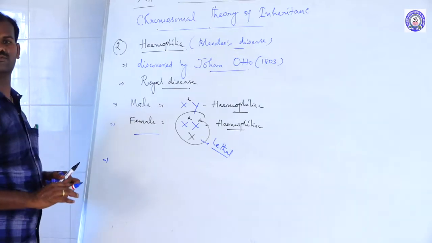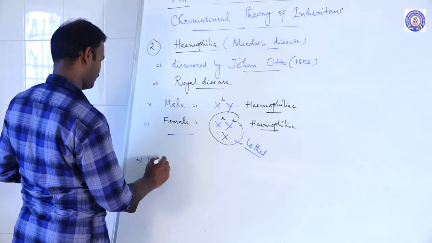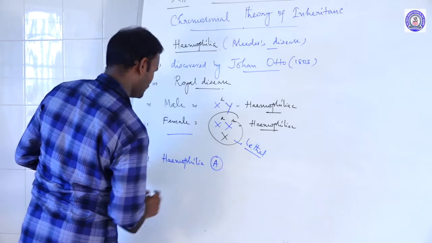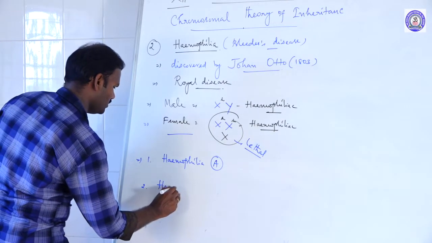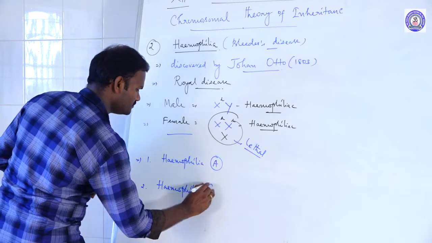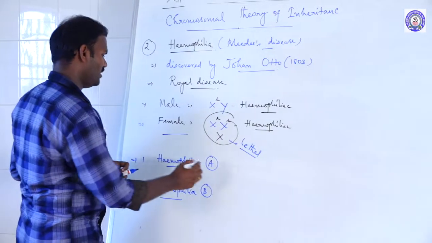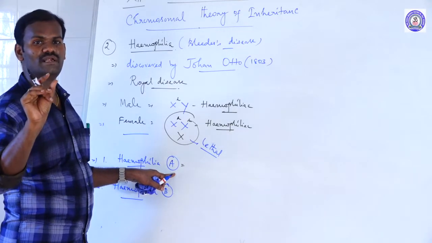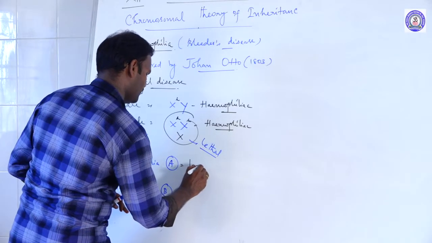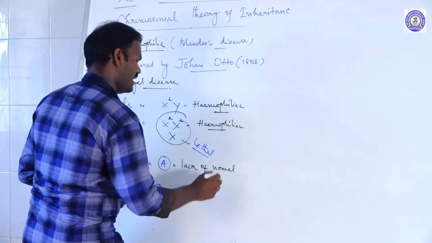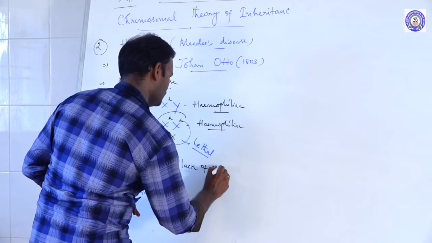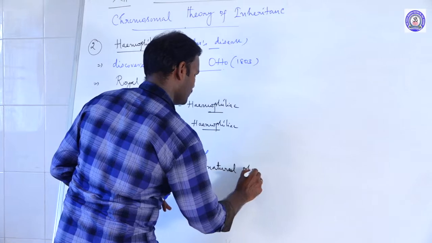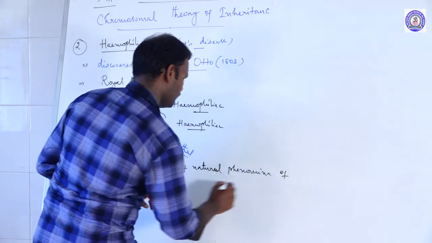There are two types of this hemophilic disease. One is hemophilia A, and the second one is hemophilia B. In hemophilia A, the patients lack the normal phenomena of blood clotting.